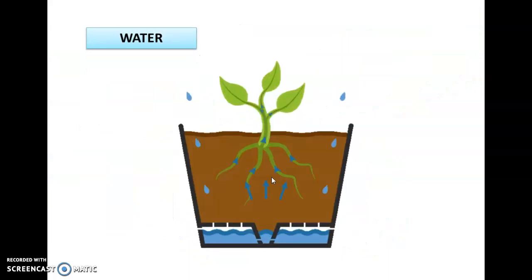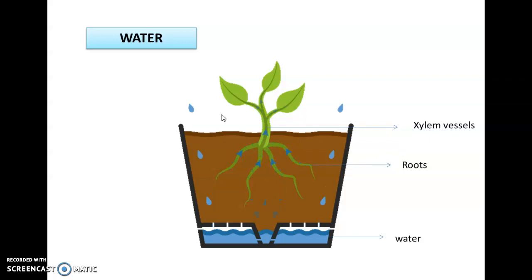Water. Water is absorbed from the soil by roots and transported to the leaf through a pipe-like structure called xylem vessels. This xylem is present throughout the plant body. At the same time, water is also lost from the upper surface of the leaf, called transpiration. The process of absorbing water from the root and the loss of water by transpiration regulates the water balance inside the plant body.